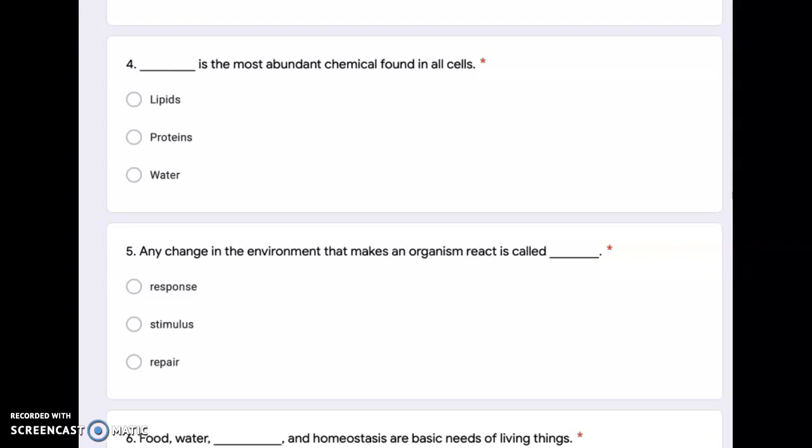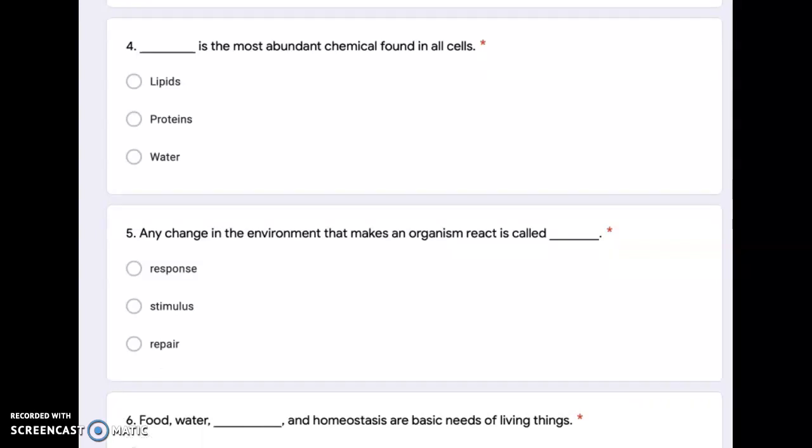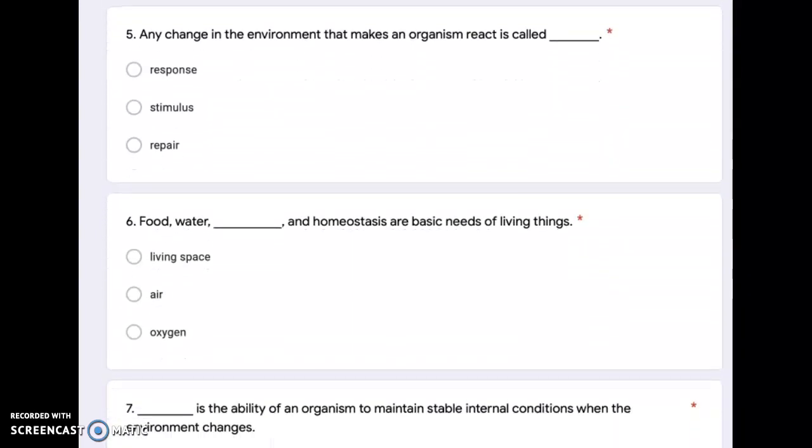Number 4. Blank is the most abundant chemical found in all cells. Lipids, proteins, water. Number 5.